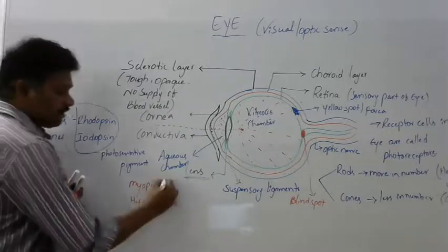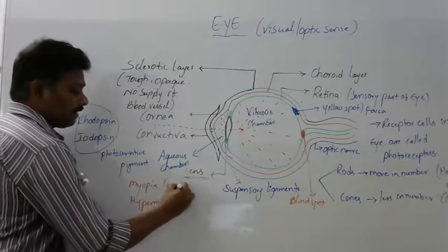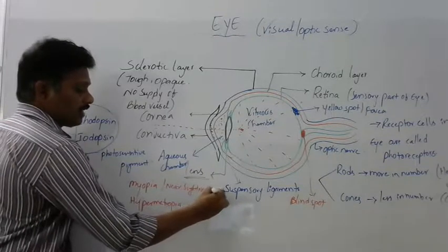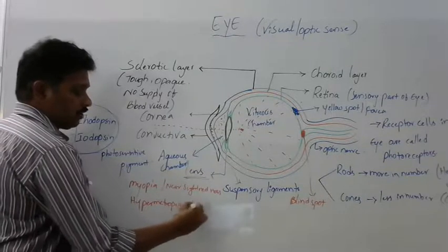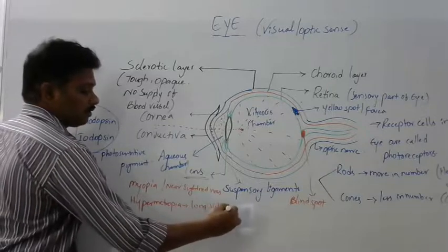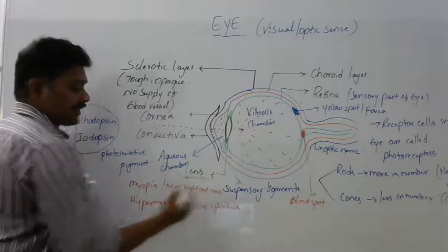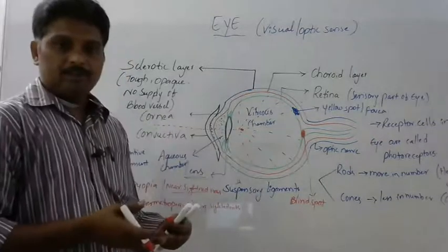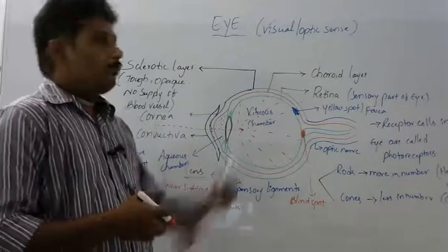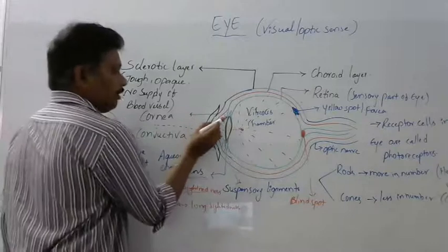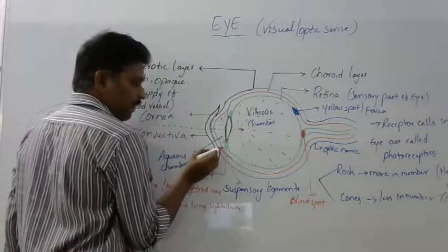Myopia is also called nearsightedness. Hypermetropia is long-sightedness. Nearsightedness means the person is able to see nearer objects, but cannot see farther objects because of the weakening of suspensory ligaments.